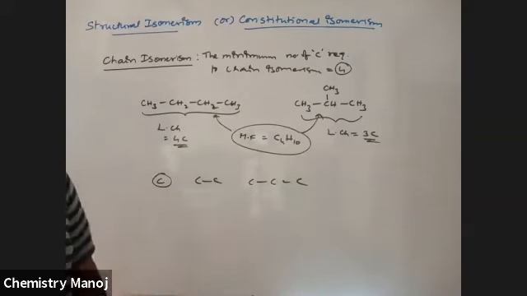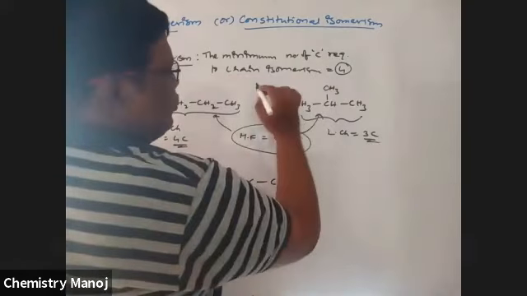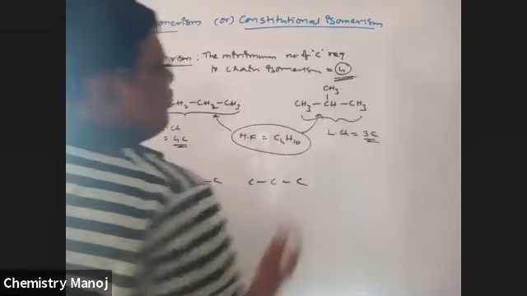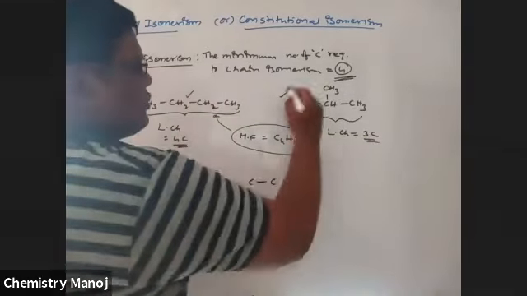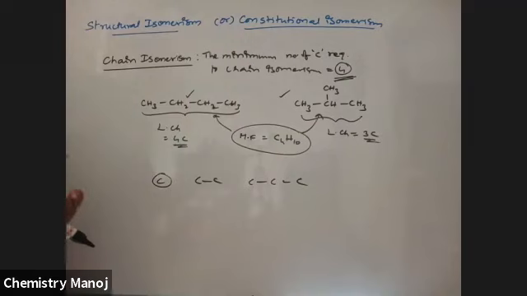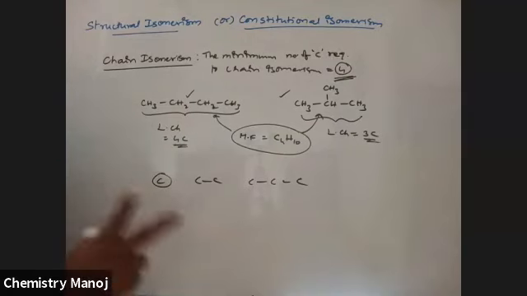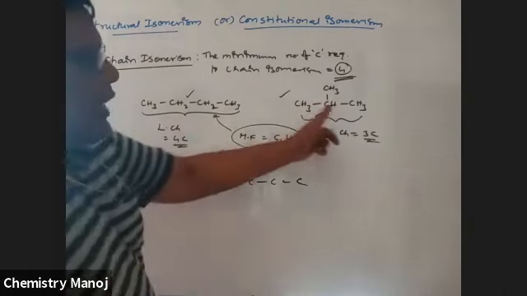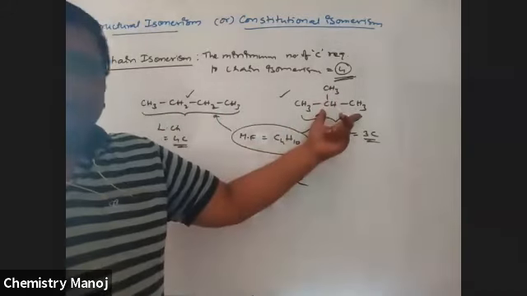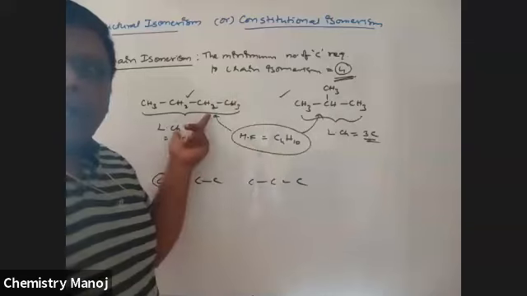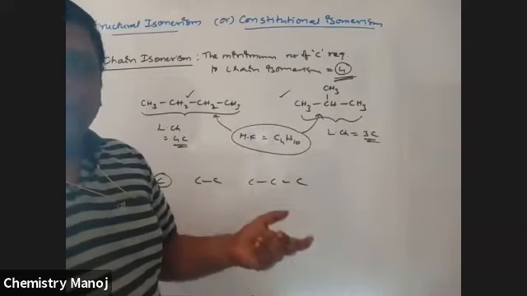So the minimum number of carbons required to explain chain isomerism is four carbons. Four carbon compounds give two chain isomers. One is butane, the second is 2-methyl propane, or n-butane and isobutane, which are the common names.